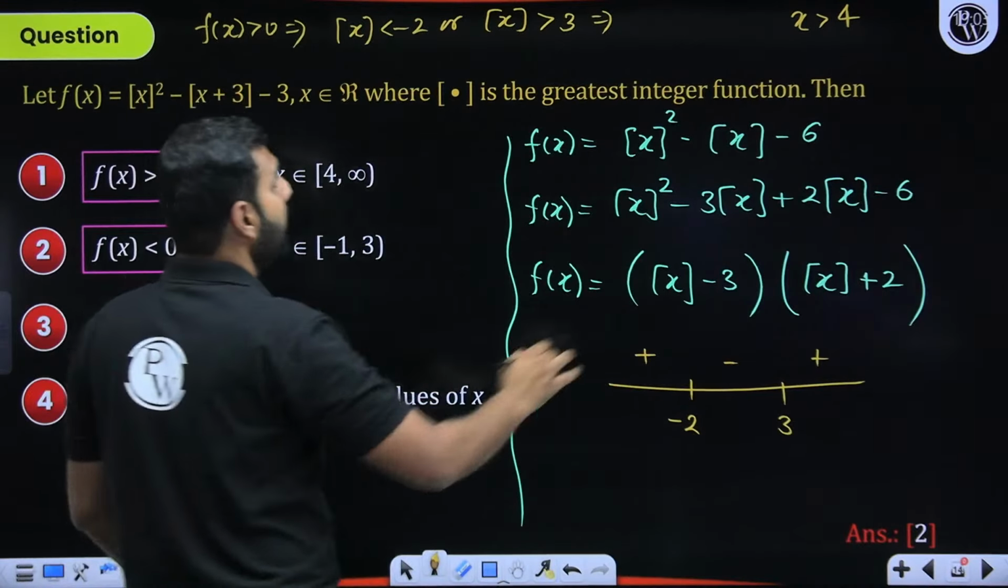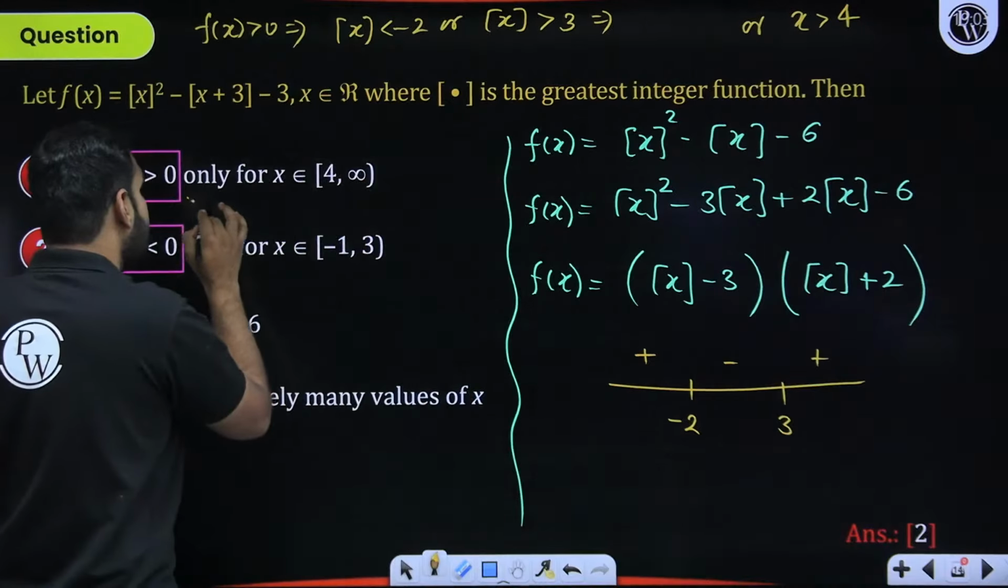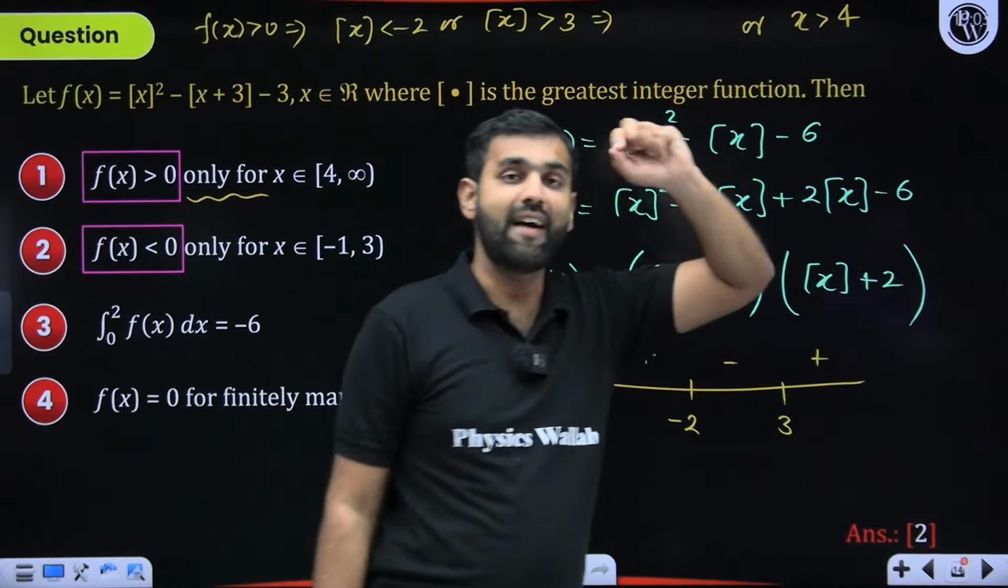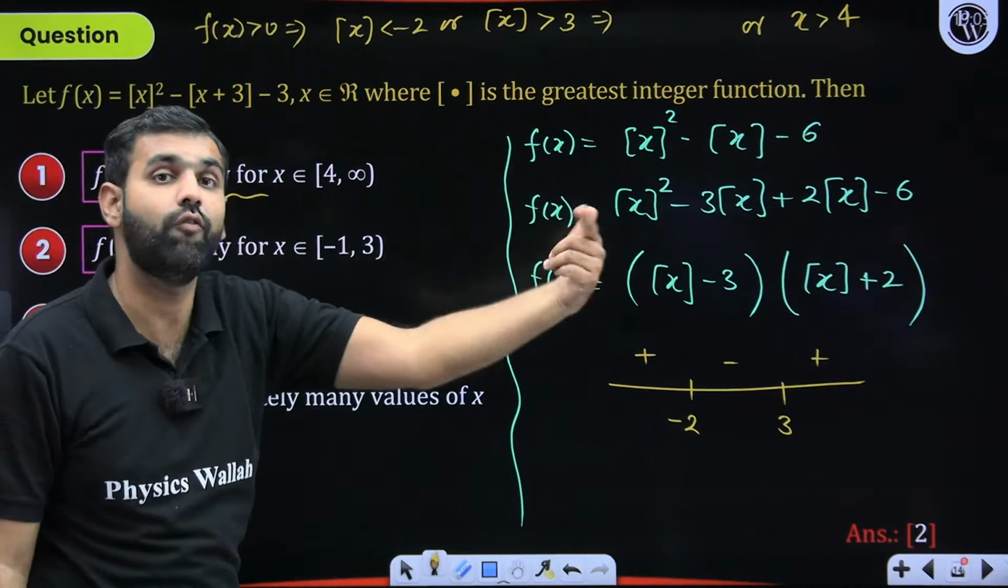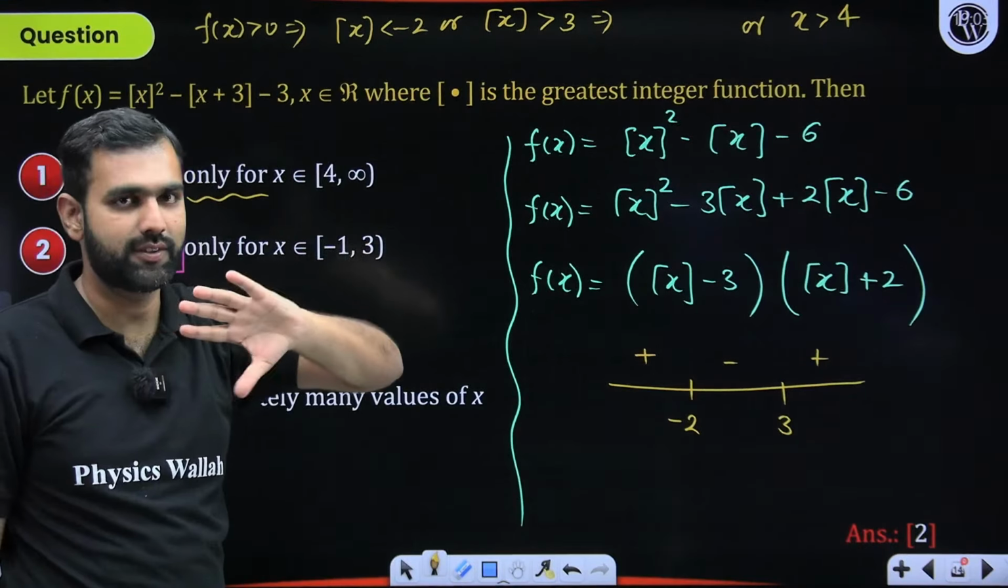But here I am getting one more conclusion. There is a problem that it is saying only 4. It is not only 4. For the values which are greater than 4, it is positive. But it is positive for some more values of x where GIF of x is less than minus 2. Did you understand my statement?